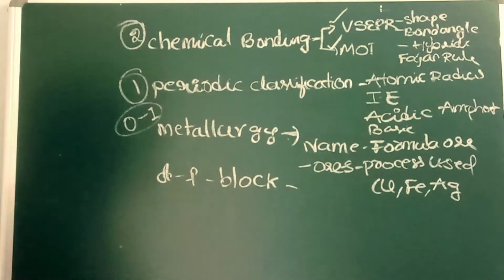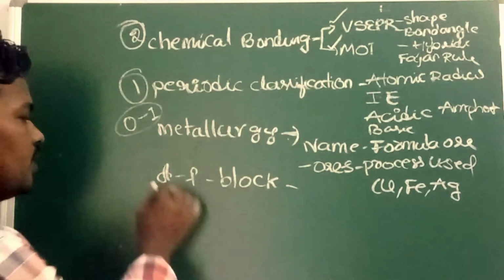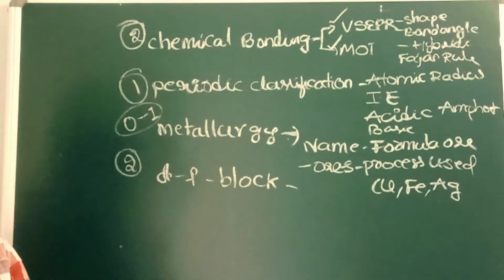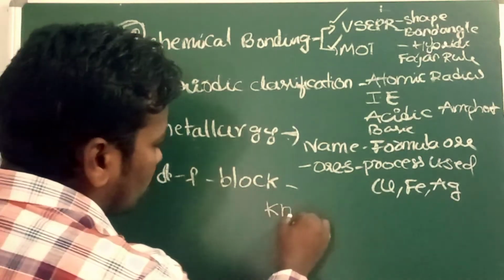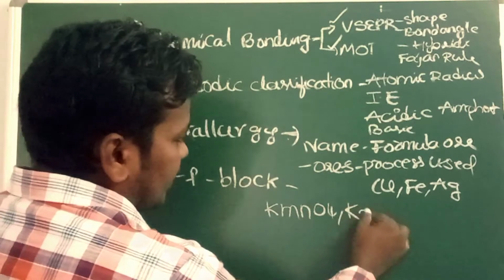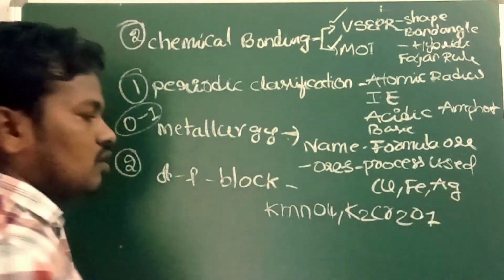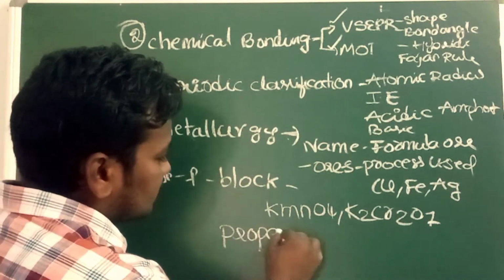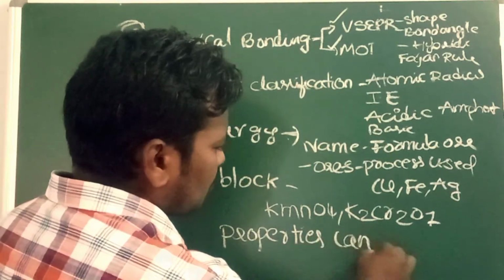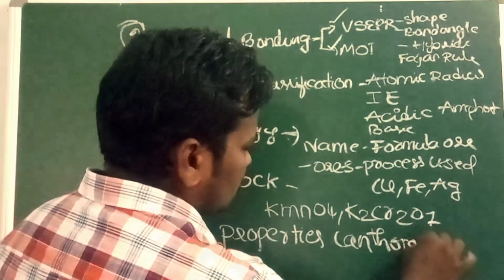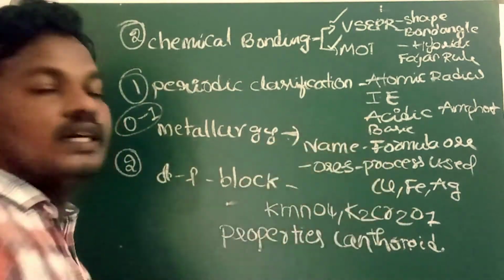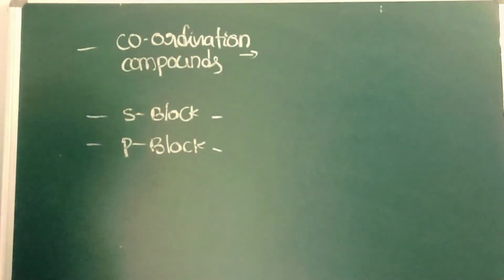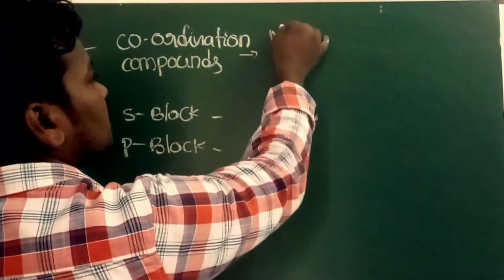When it comes to the D and F block elements, 2 questions they will ask from this chapter. Here you have to concentrate more on KMnO4 and K2Cr2O7. Along with this, give importance to the properties of lanthanoids. Along with the other topics, give more importance to coordination compounds, and nomenclature.